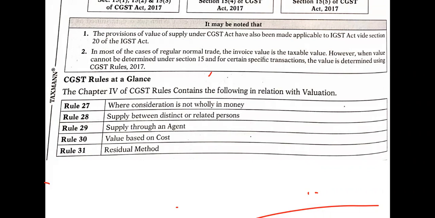Rule number 30 is for value based on cost. If any cost is there, or if any value you are getting is based on the particular amount of cost you are spending for such kinds of supplies, rule number 30 is applicable. And rule number 31 is the residual method. There is a particular method to calculate the value of supply for valuation, which is called the residual method. So we will be studying that particular rule as per rule 31.